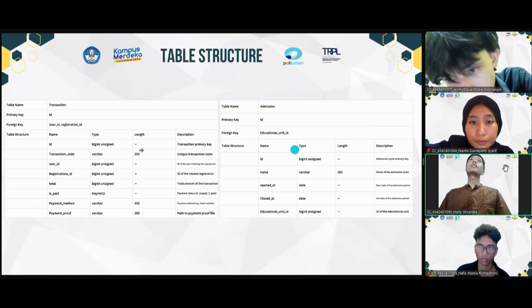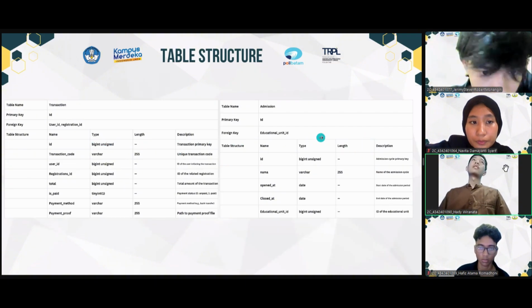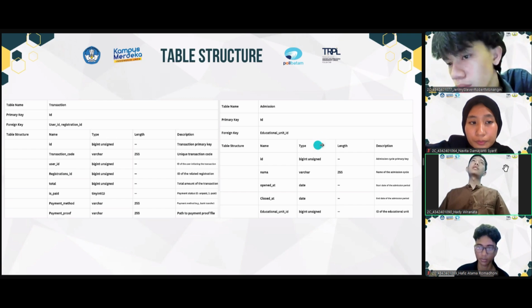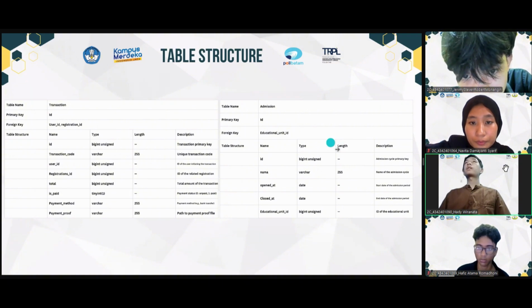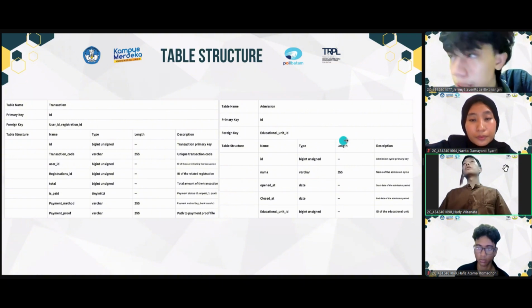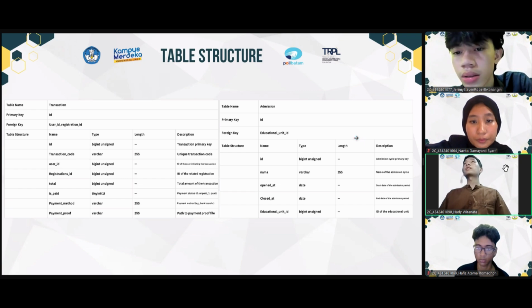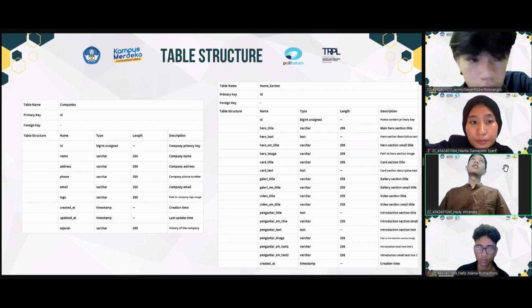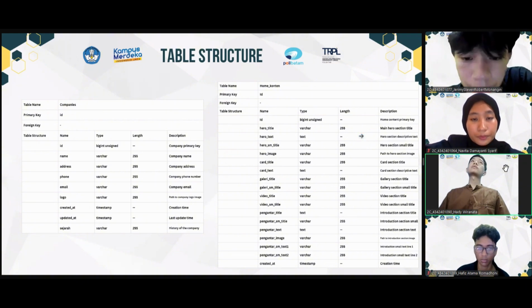The next table is transaction. The primary key is ID and the foreign key is user ID and registration ID. The next table is admission. The primary key is ID and the foreign key is educational unit ID. The next table is companies. The primary key is ID and this table doesn't have a foreign key.